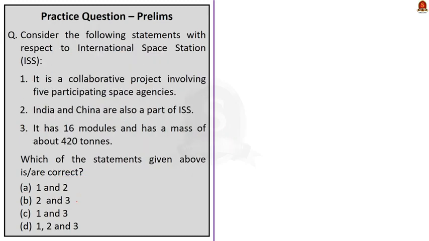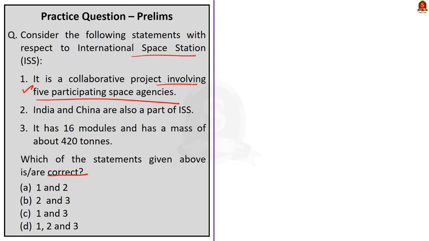Moving on to the second question. This question is about the International Space Station. Here also 3 statements are given. We have to find the correct statements. Let us take up the first statement. It is a collaborative project involving 5 participating space agencies. This statement is correct. The International Space Station is indeed a collaborative project involving 5 participating space agencies.